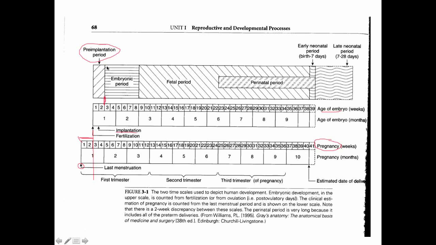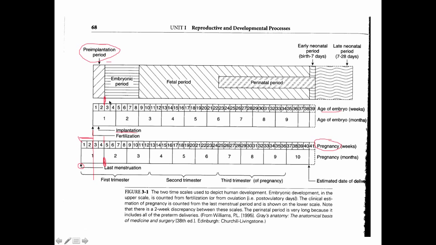Once implantation is successful and established, then we have the beginning of what could be a viable pregnancy. It also happens to coincide with the first day of the missed period. So it's really not until that embryo is implanted that a woman discovers that she is pregnant.